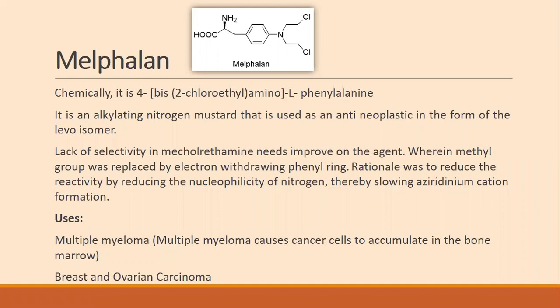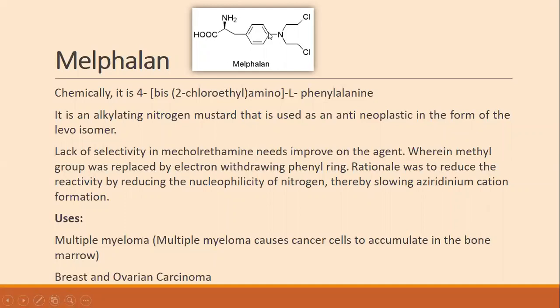Third example of alkylating agent category is melphalan. Okay, so look at this melphalan. Once again, the nitrogen is connected to aromatic ring. Benzene ring. So this structure is looking like a phenylalanine.